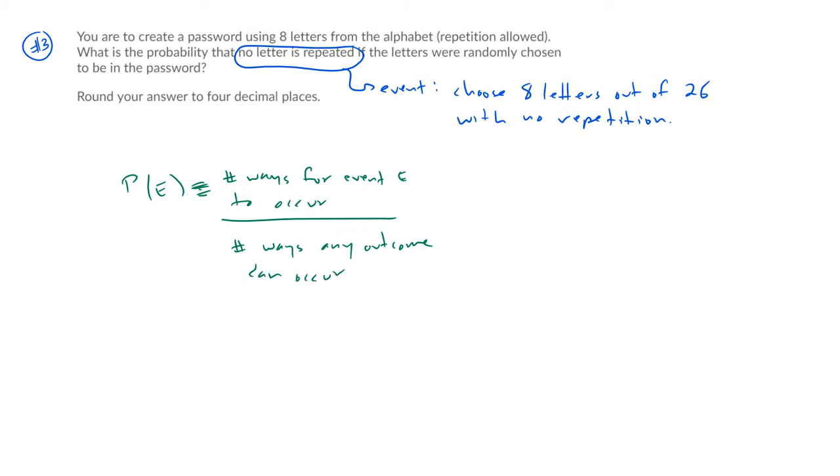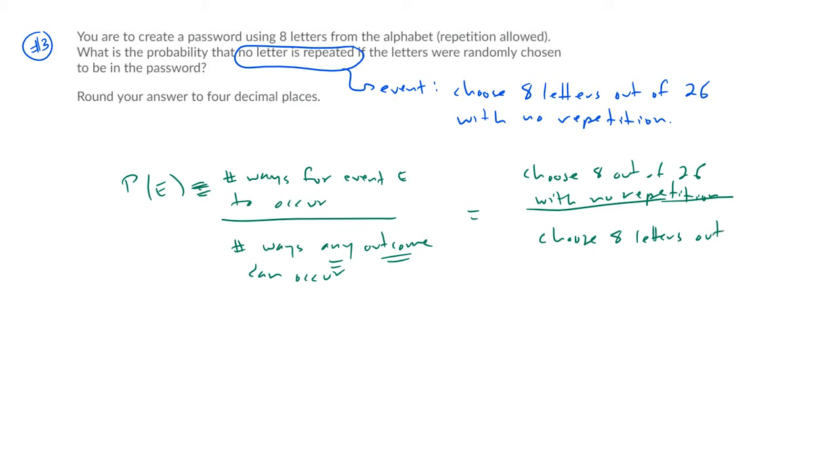So the event E is choose 8 out of 26 with no repetition. That's the event that we're looking for. But what's the any outcome? When we say any outcome, it's any outcome for the scenario we're doing. The scenario we're doing is we're picking 8 letters. So we're just choosing 8 letters out of 26, repetition allowed.